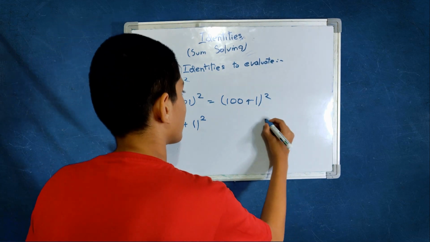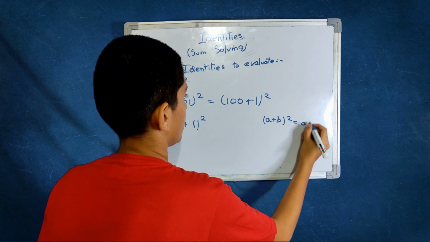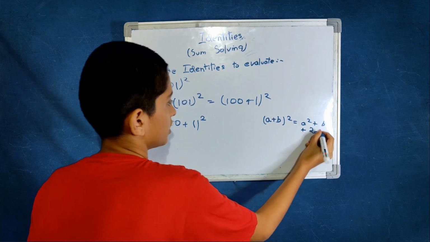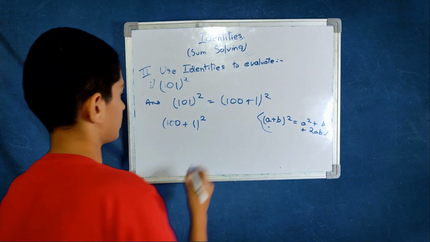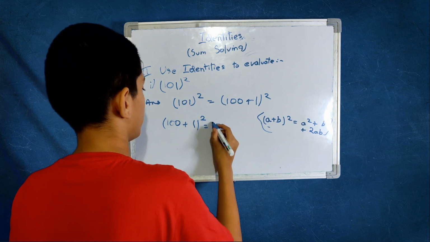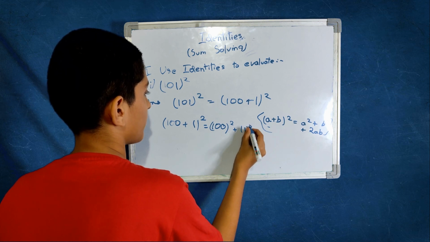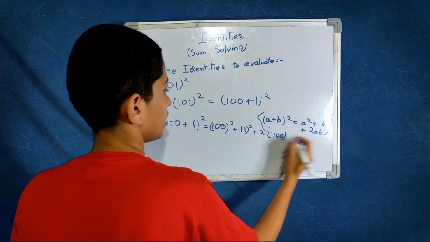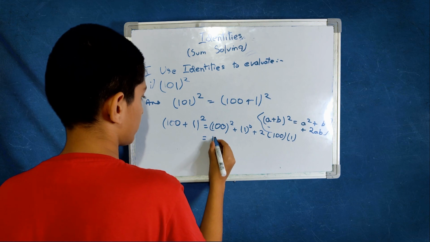Simple, right? (a + b) the whole square is equal to a square plus b square plus 2ab. You can use this one here. Simple. And 100 is a, so 100 square, and 1 is b, that's why plus 1 square plus 2 into 100 into 1, since b is 1. Then you will get 100 square is what?